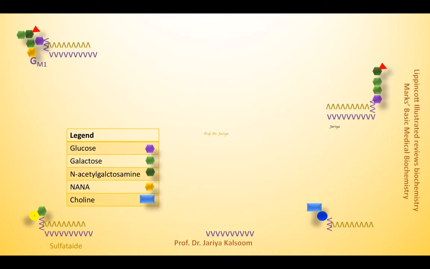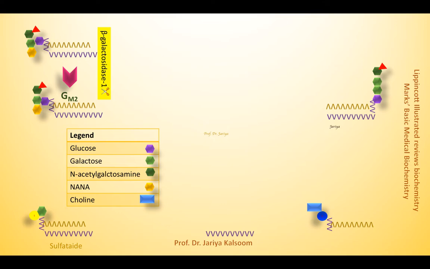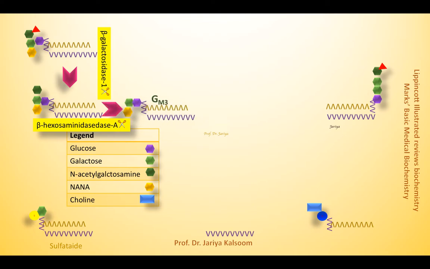Here we have 4 glycolipids at the 4 corners of the screen. For ganglioside degradation, beta-galactosidase cleaves galactose residue from GM1, converting it into GM2. Next, the N-acetyl galactosamine is cleaved by beta-hexosaminidase A, and GM2 is now converted to GM3, which is the simplest